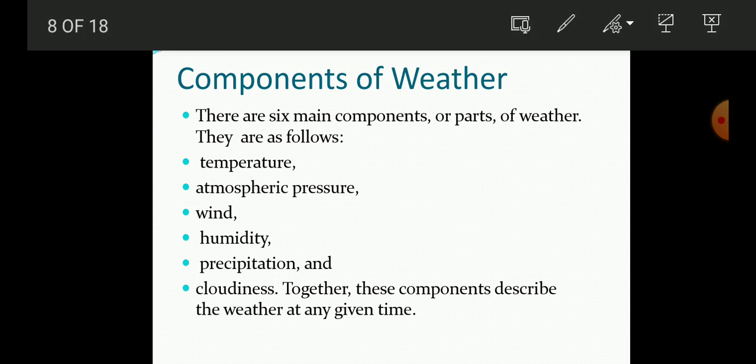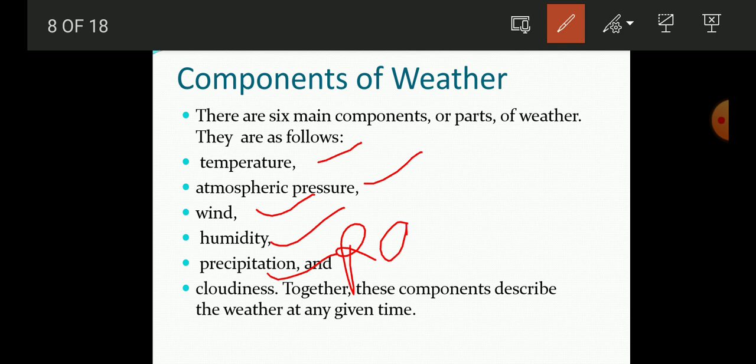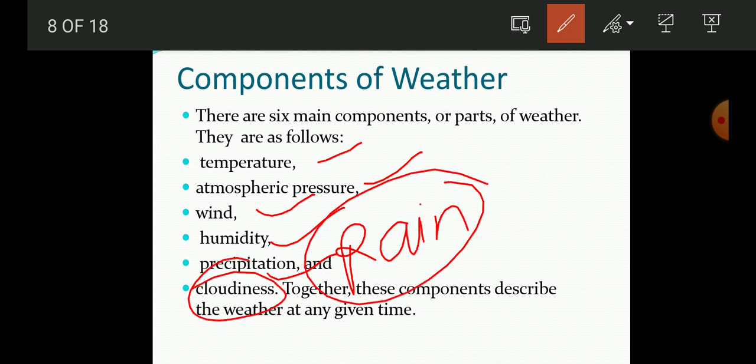Then what are the components of weather? The components of weather are the temperature, the atmospheric pressure, the wind speed, humidity, which is the moisture content in the air, the precipitation, that means the rain, and the cloudiness. So these are the components of weather.